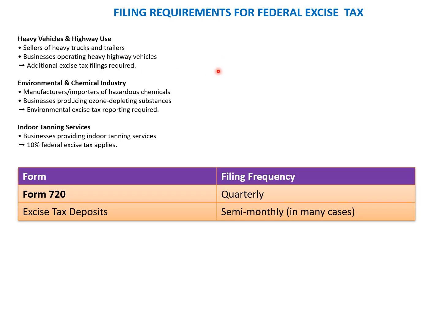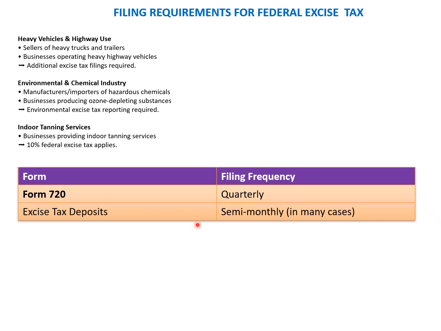Continuing from the last slide, there are also heavy vehicles and highway use, the environmental and chemical industry, and indoor tanning services. So all these six categories of products or services are ones on which excise needs to be paid, and individuals or businesses have to file Form 720 quarterly, just to make sure that they are filing this information correctly with the tax jurisdiction.